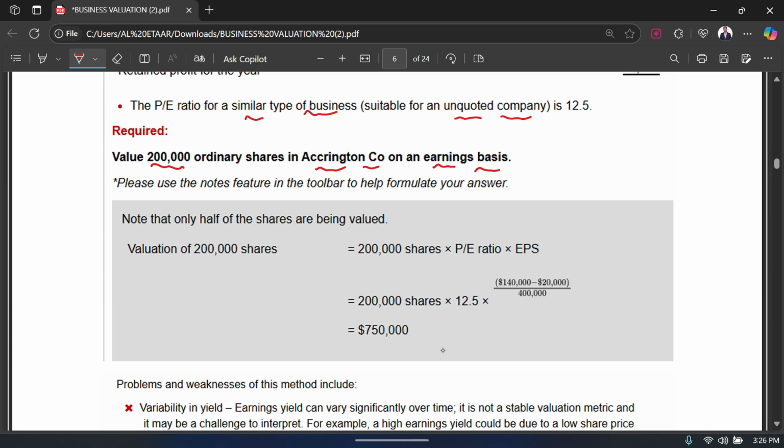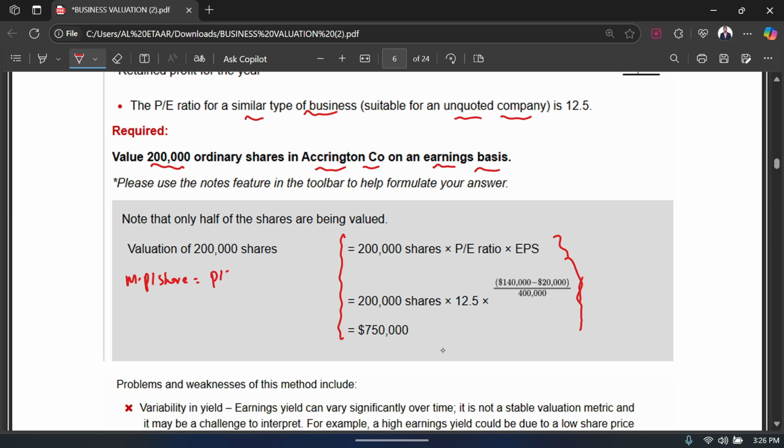Or should I do my own working? Just do not look at this working. Let's do it the way that we learned, so you can easily understand. So first of all, what are you going to do? You're going to calculate your market price per share, correct? And how did we calculate the market price per share? Because remember, this question is related to the PE ratio. So how did we learn to calculate market price per share using the PE ratio?